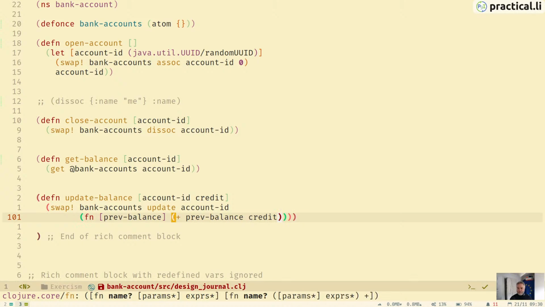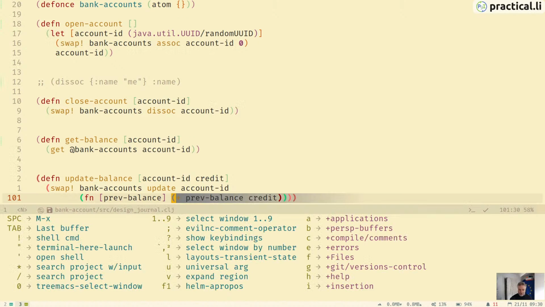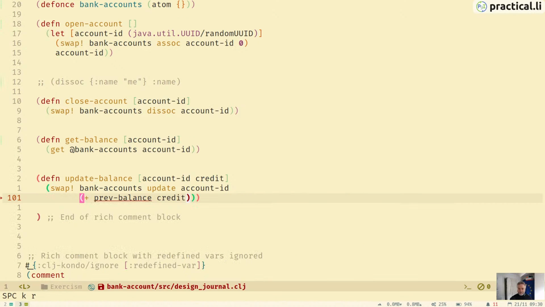Rather than using the full form, we could actually use the short form of the anonymous function. If I put a little hash on there, now we've got the short form of the anonymous function, and if we just change that to %, there we go.